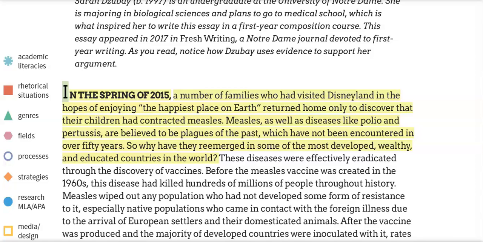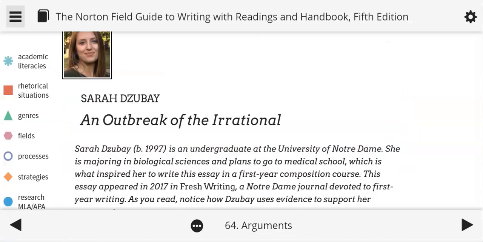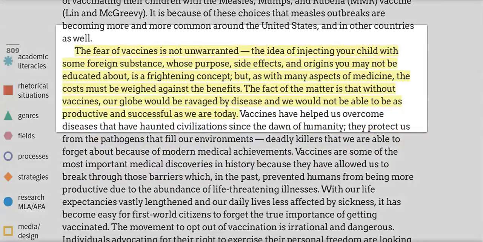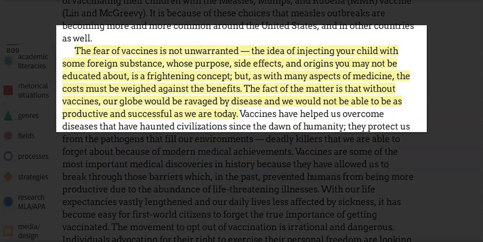So what is Dzubay arguing? We see it in the title and throughout the rest of the essay. There has been a rise in anti-vaccine rhetoric, and she believes that by and large, those ideas are irrational. She argues for the importance of vaccination and against the major counter-arguments. So looking at the top of page 809, we see Dzubay once again trying to connect with her audience.